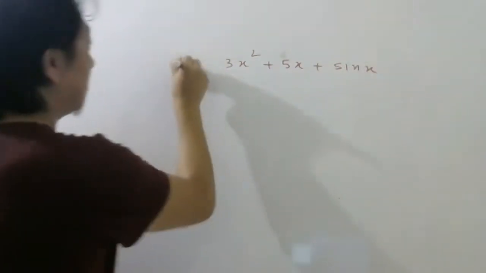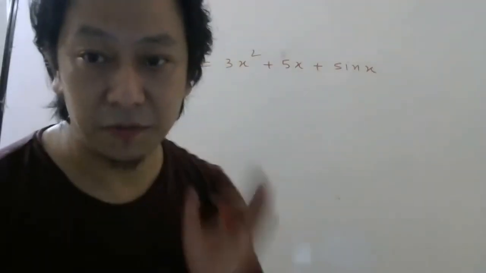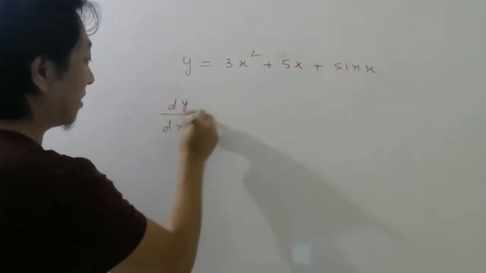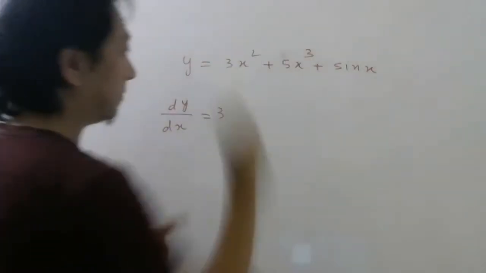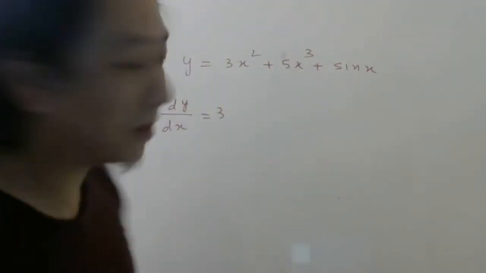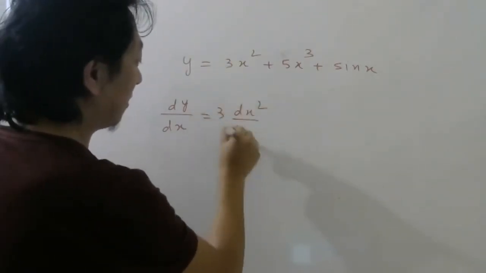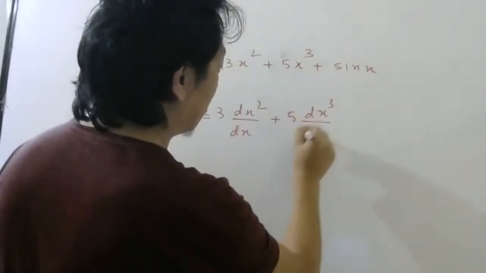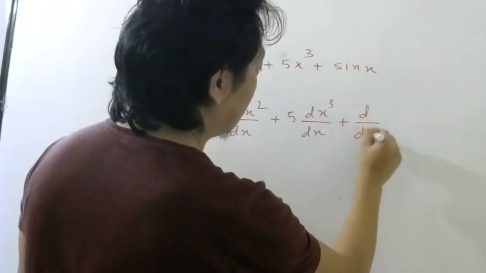So somebody says this is y, and we want differentiation, dy by dx. So how will you do this faster? 3 is constant, take it out. Let me put cube here. Every time, y, take the same example. So first you take 3 outside, then differentiation of x squared. Then you take 5 constant outside, differentiation of x cubed. Then last, there's no constant here, so differentiation of sin x.